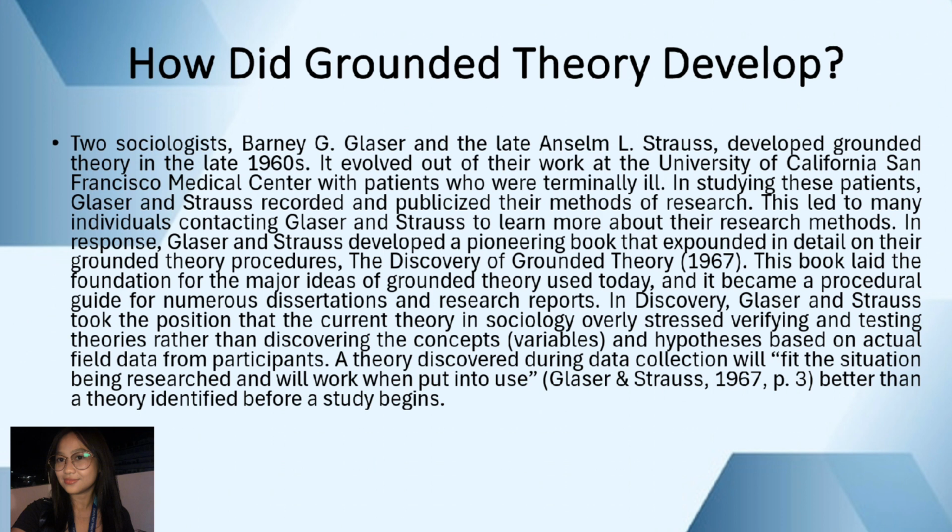So they proposed grounded theory as a novel methodology to bridge the gap between theory and empirical data in sociological research. This approach was a departure from the prevailing research methods of the time that heavily relied on testing preconceived theories rather than generating them from data.